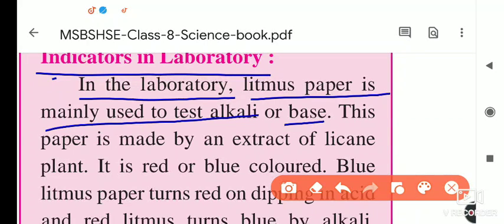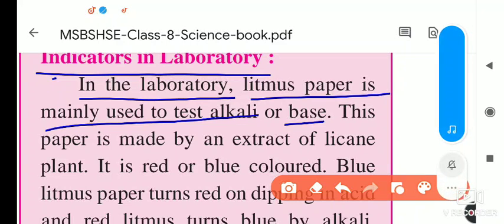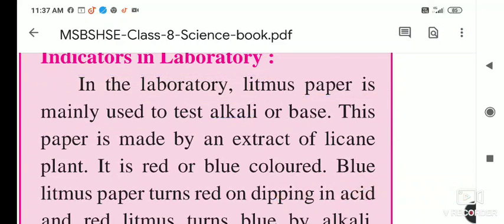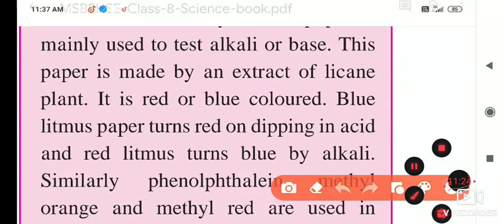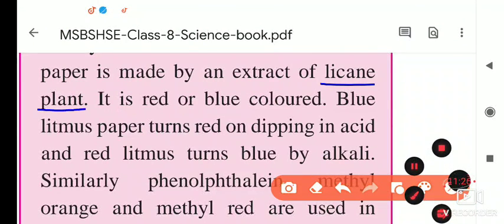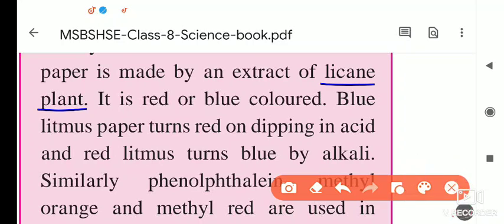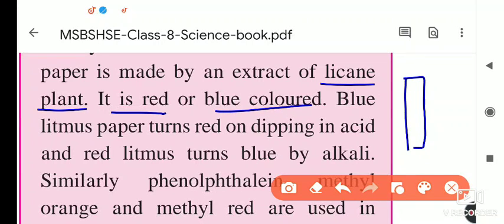We are using litmus paper for that purpose. This paper is made from the extract of the lichen plant. By using that plant's juice, these papers are prepared. They are red or blue colored; red litmus paper and blue litmus paper are there.